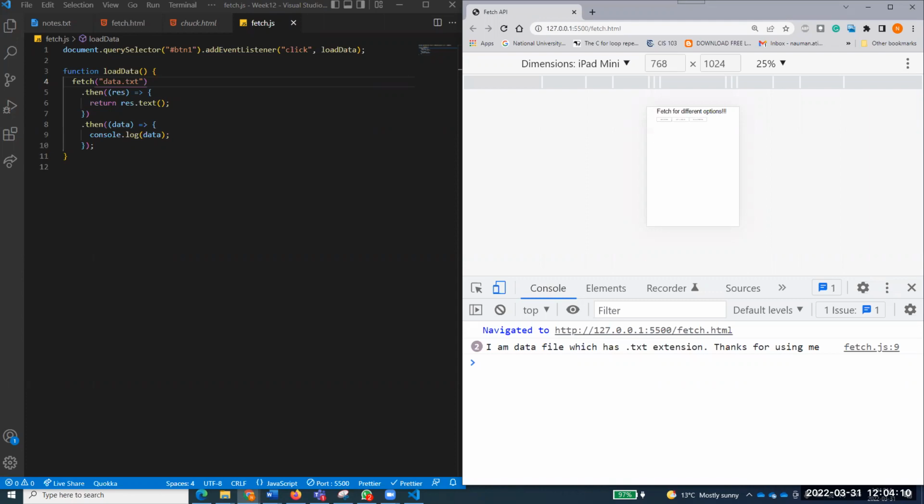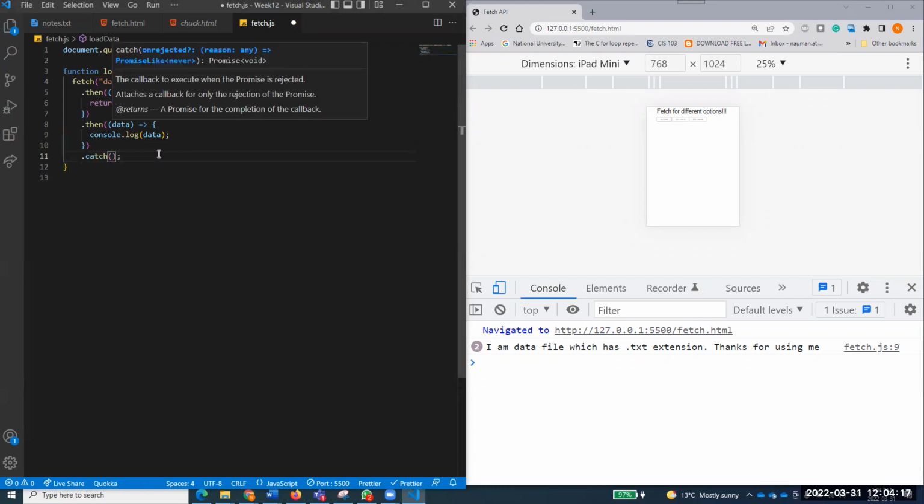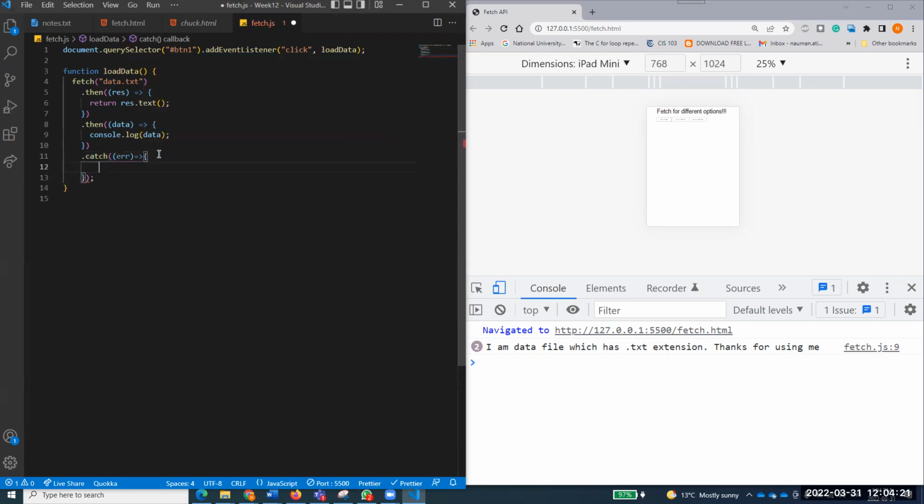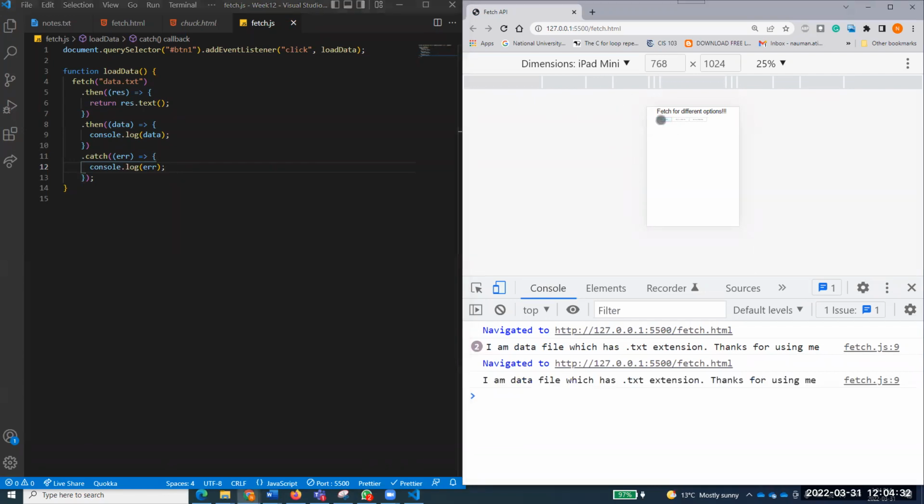I'm just checking that catch, because catch should work over here. I don't know why it's not working for the not found file. I'll have to check that later on. But I'll just try to make you understand what's going on. So it's just error. I just console this error. And if I click that, of course, my data file, because this data file is existing.